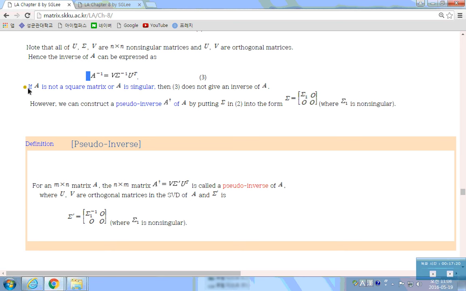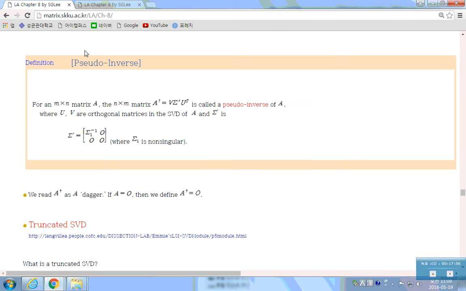But if A is not a square matrix or is singular, then this does not work. So we explain the general concept of inverse. We now construct the pseudo inverse A dagger of A, putting sigma into a form like this. We define the pseudo inverse A dagger by using this concept, where sigma 1 is a non-singular matrix. That's this definition, pseudo inverse.